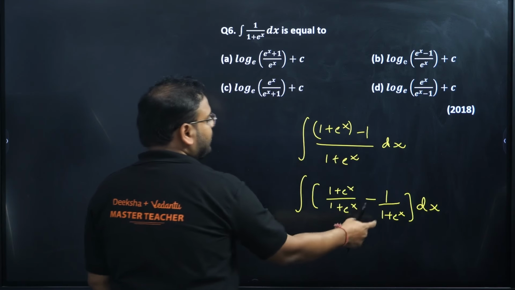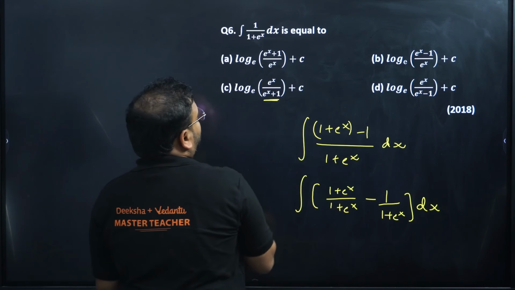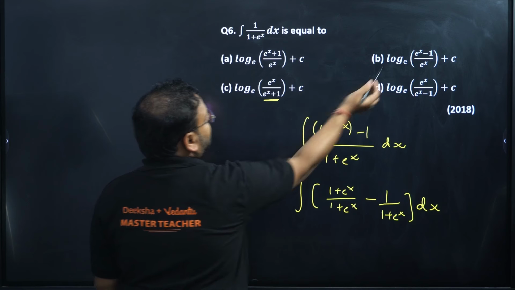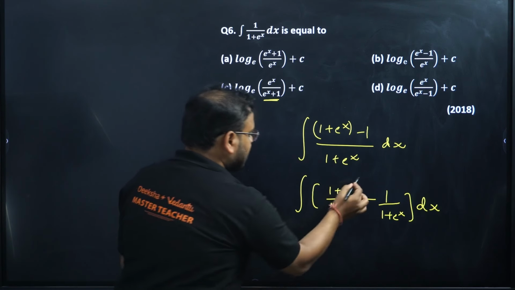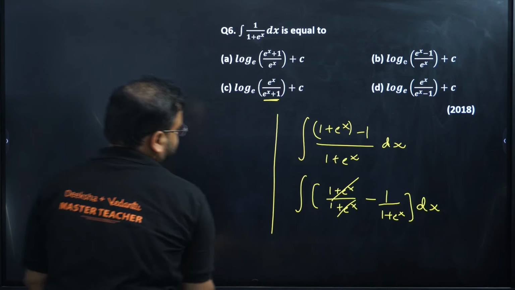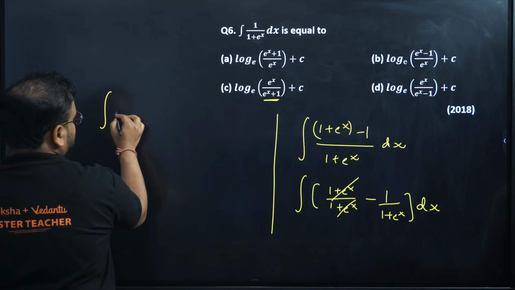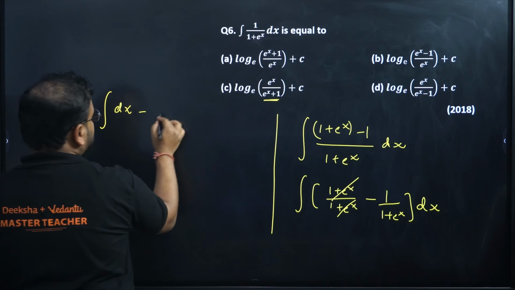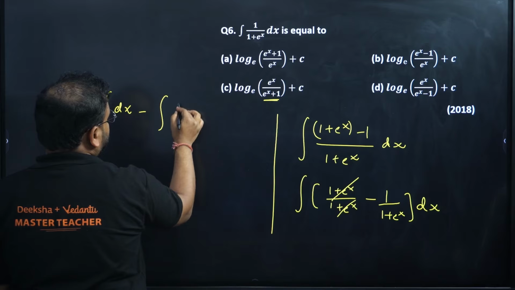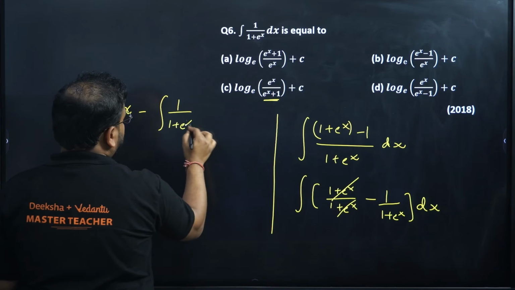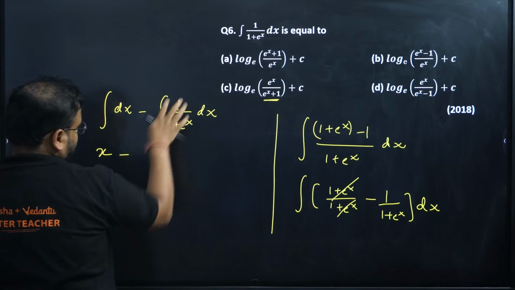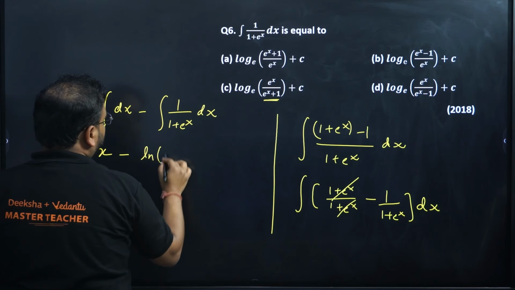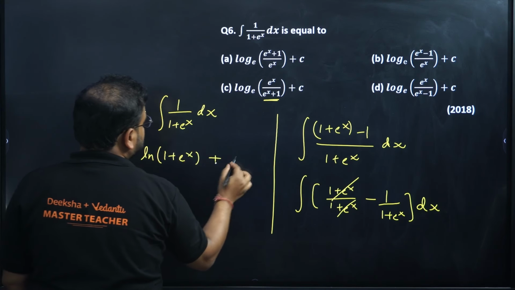This is good because I have this form of log with e power x plus 1, and I can see this being formed on multiple occasions. This is cancelled. So what I'm left with is the integration of dx minus the integration of 1 upon 1 plus e power x dx. What is this going to be? Simply x minus ln of 1 plus e power x plus c.